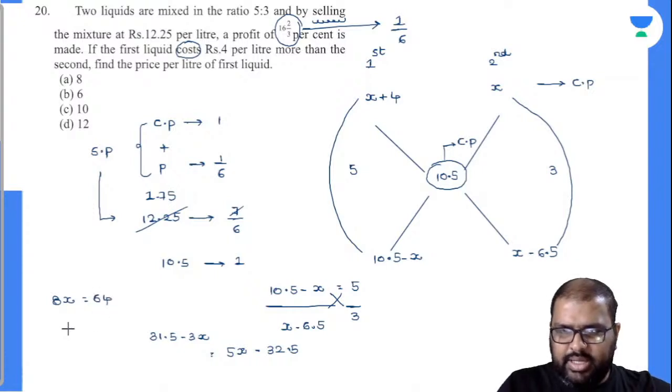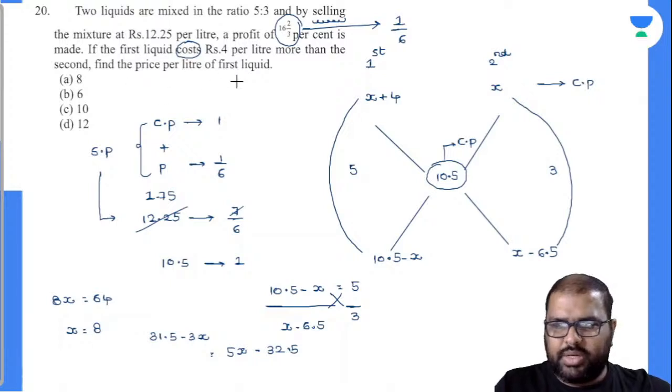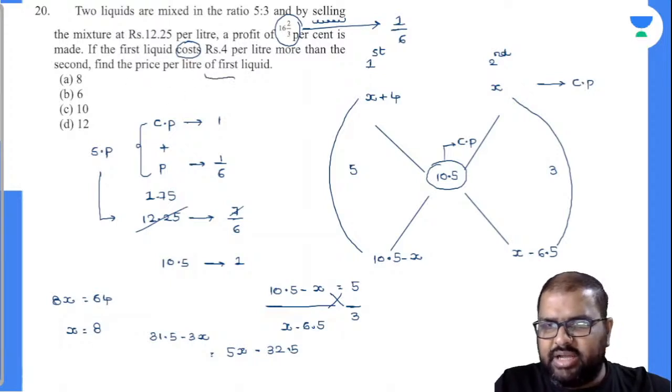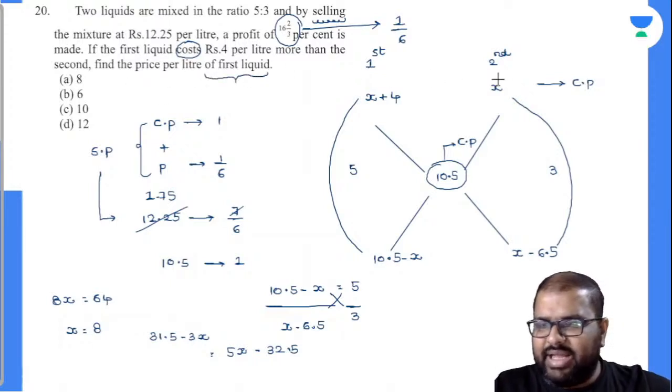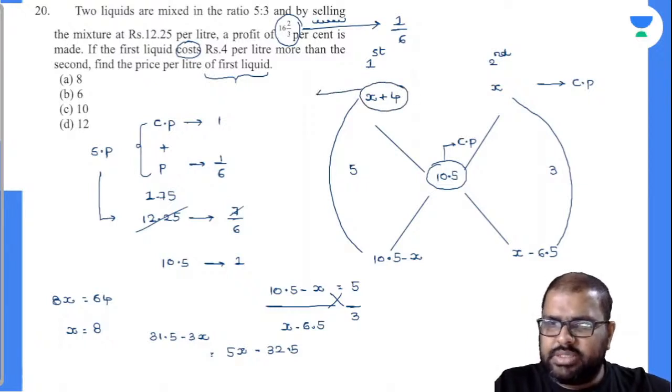How much is equal to x? X is equal to 8. So don't jump into conclusions. You are asked to find out the price of the first liquid, not the second liquid. X value is 8. X plus 4 value is the question asked. X plus 4 is how much? 12. And your option number D.